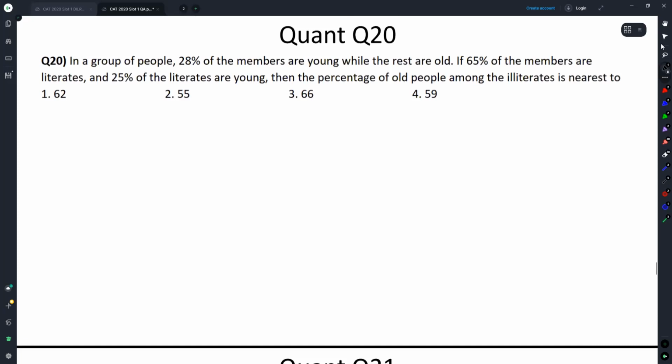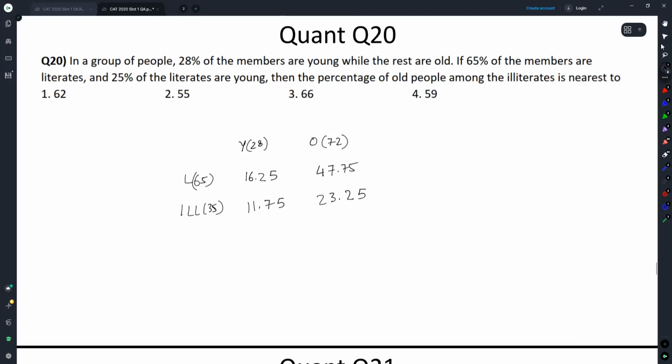In a group of people, 28% of the members are young, so old is 72. 65% of the members are literates, so illiterates is 35. 25% of the literates are young. 25% of this is 16.25, so here it will be 47.75, here it will be 11.75, and here it will be 23.25.